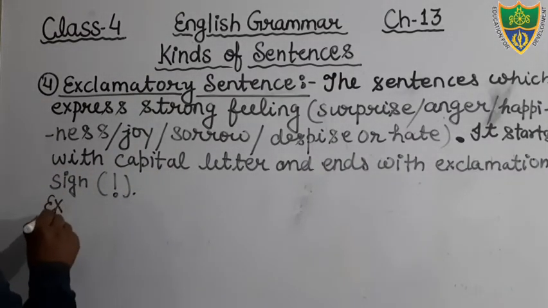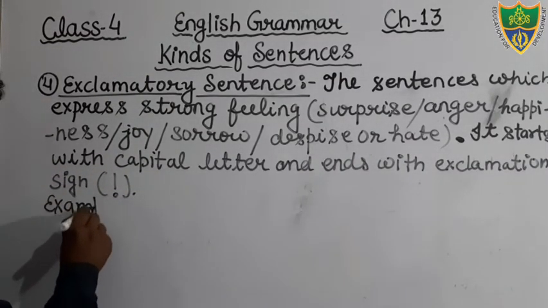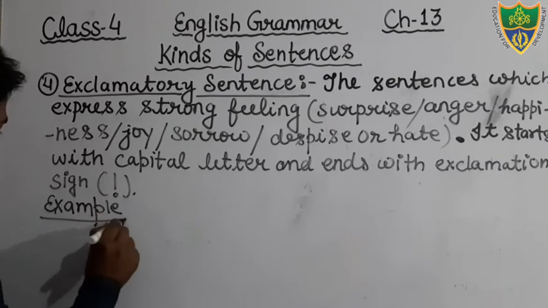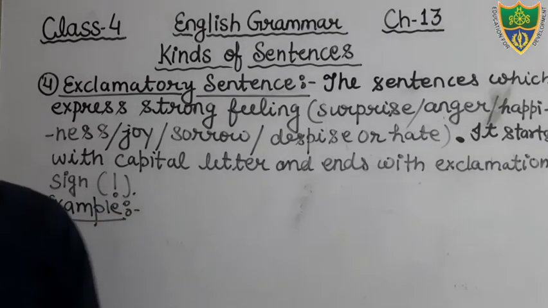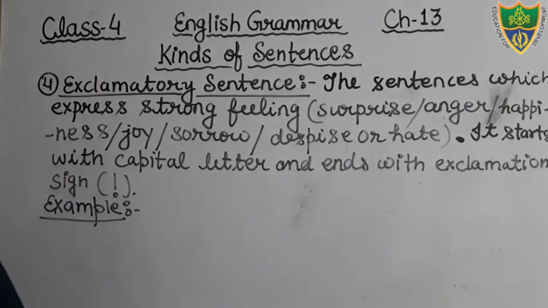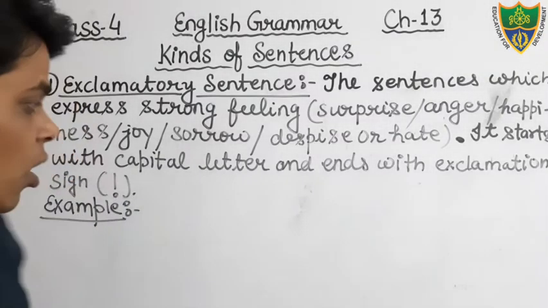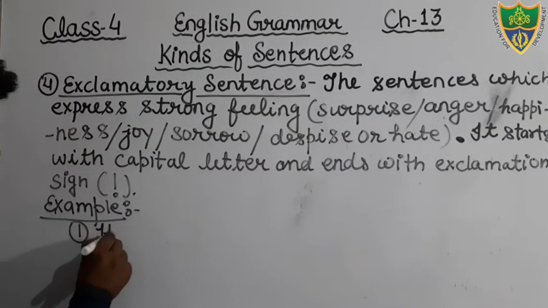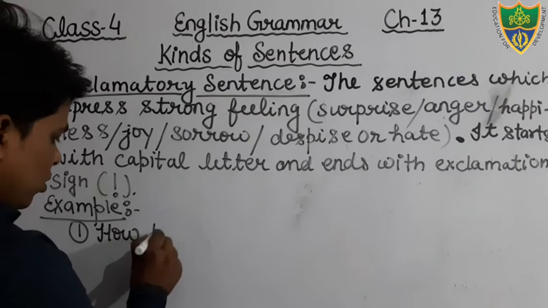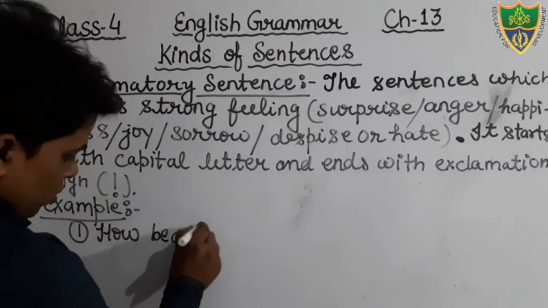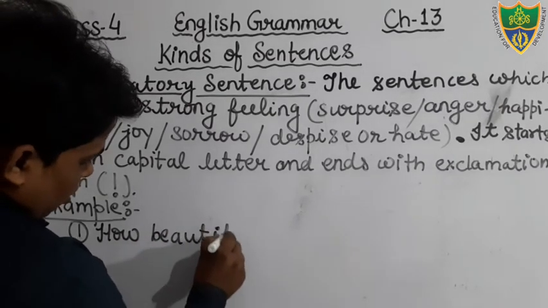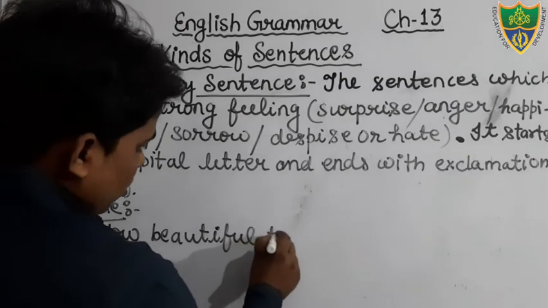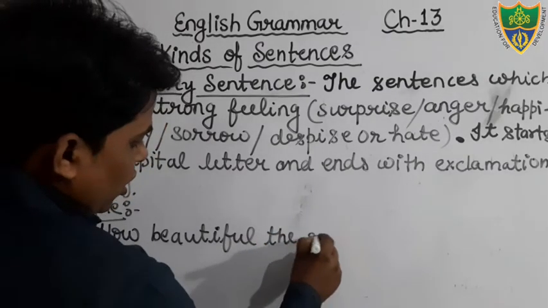Example, you can see. There are so many examples also given. How beautiful the weather is. You can see, how beautiful the rain is.